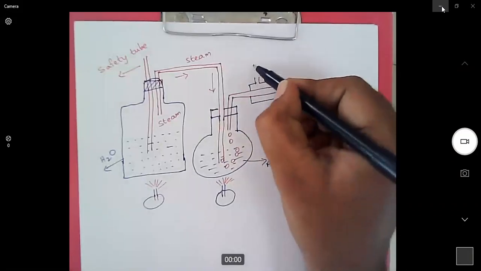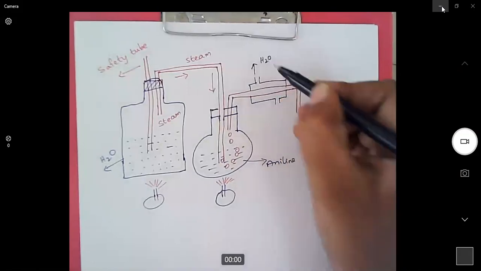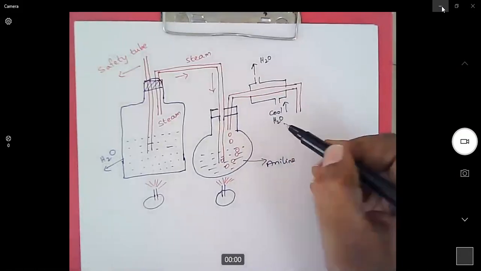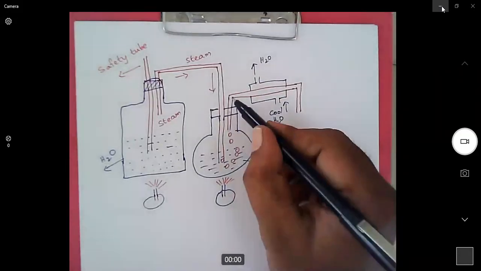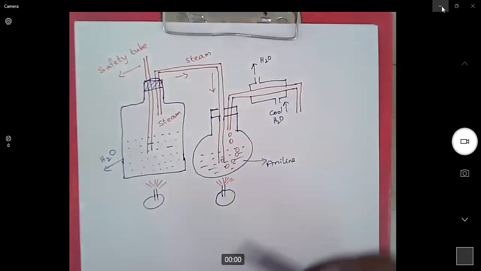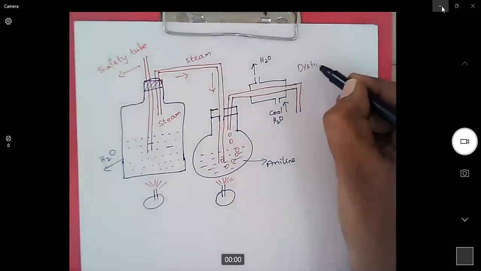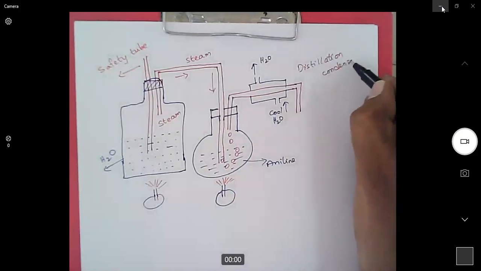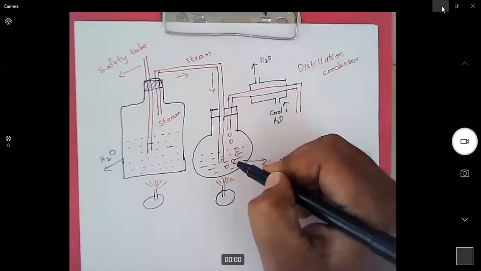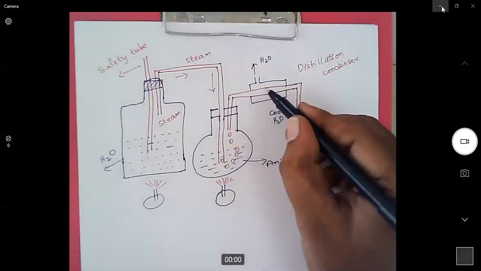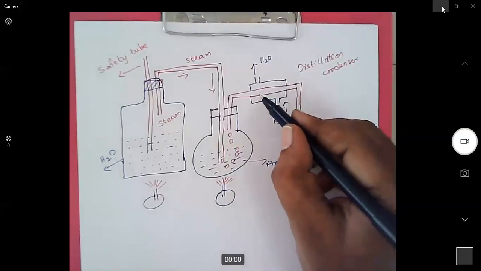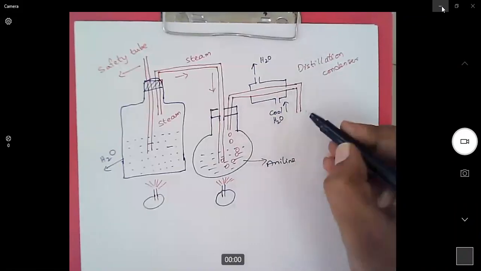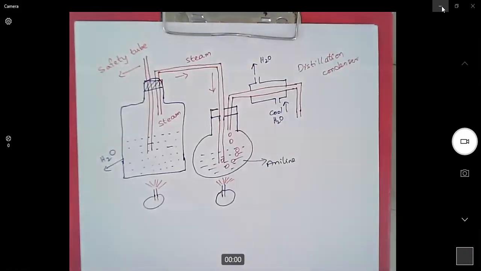So this is cool water outlet, this is cool water inlet. Now when steam is passing through this distillation condenser, the steam, water vapor and aniline will condense here. They will transfer their high energy to cool water and they will condense here and be collected in another container.